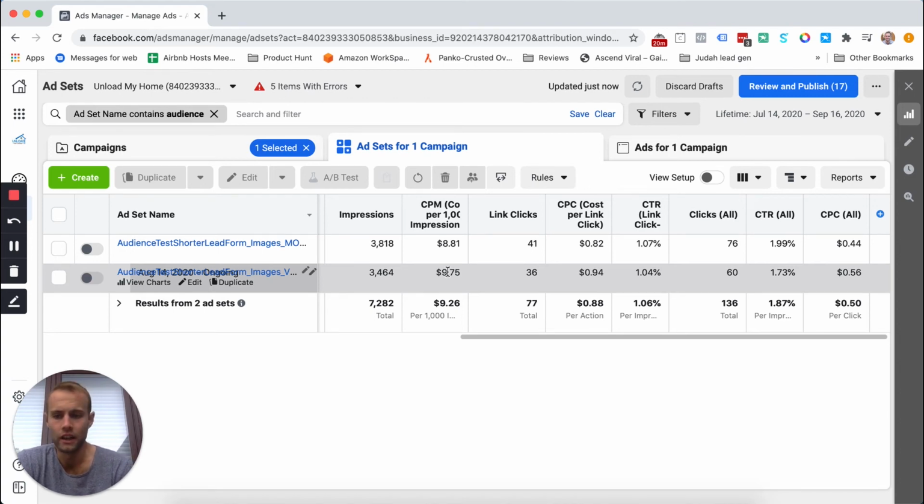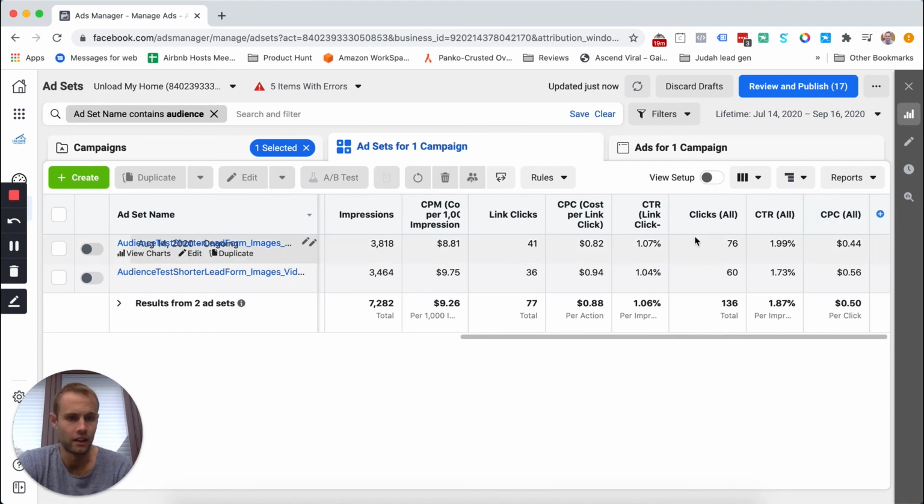So after looking at all this, I didn't really see too much advantage to using that qualifying video. I think that I do need to work on reshooting some of my videos in general to appeal more to the right audience. These aren't really the click-through rates that I want to be seeing on a retargeting ad. I'd like to get these up significantly higher.